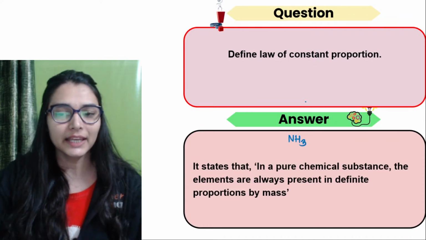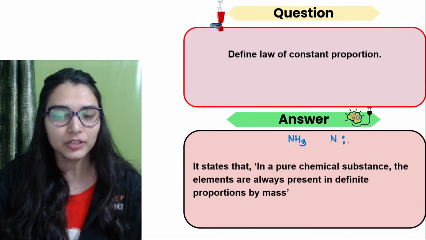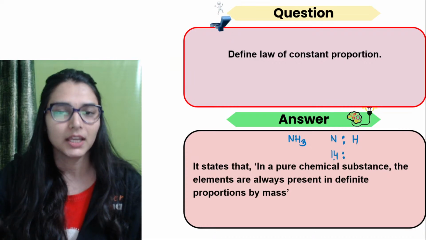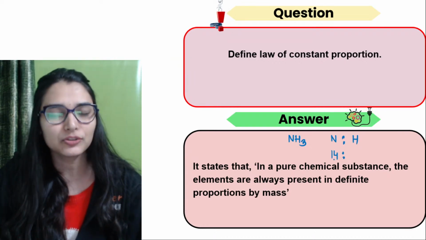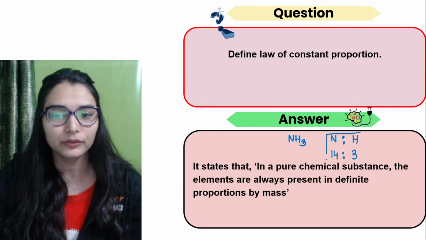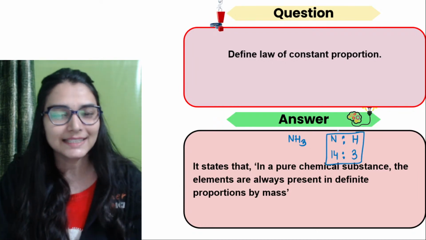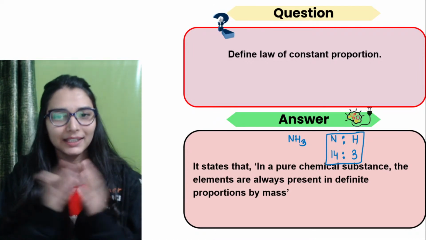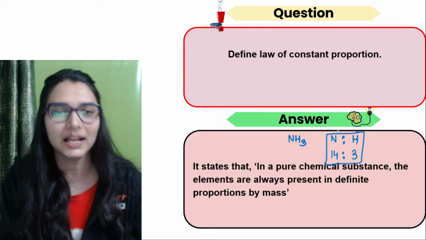So ammonia में there are nitrogen atom and hydrogen atom. What is the mass of nitrogen? 14. Okay, what is the mass of one hydrogen atom? That is 1. So 3 hydrogen का mass कितना होगा? 1 into 3, that would be 3. So it says that in ammonia, nitrogen and hydrogen will always be combining in 14:3 mass ratio.